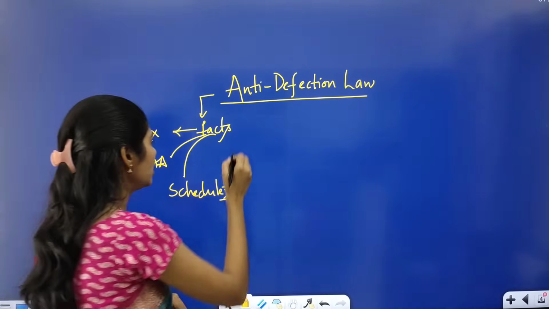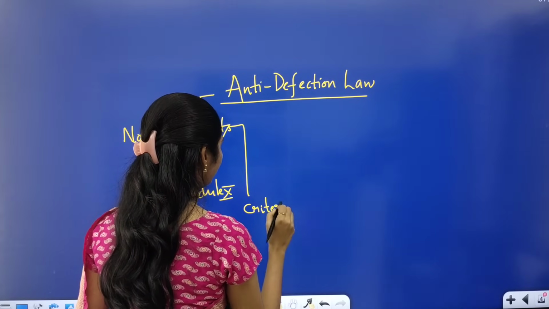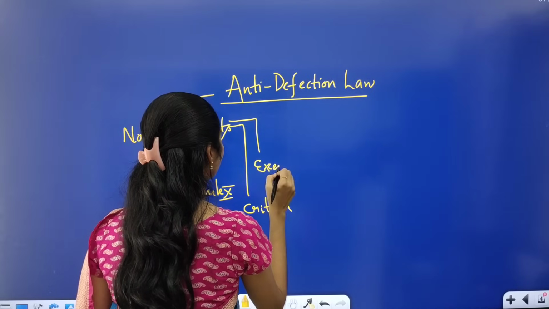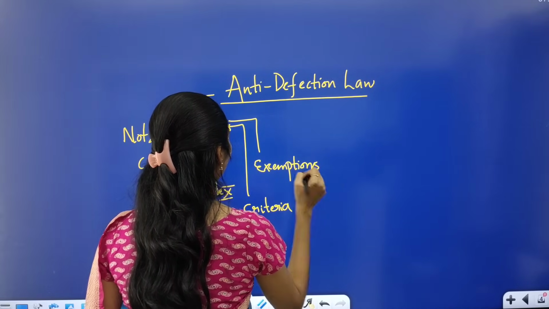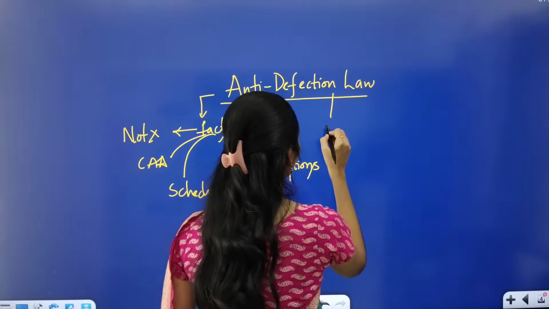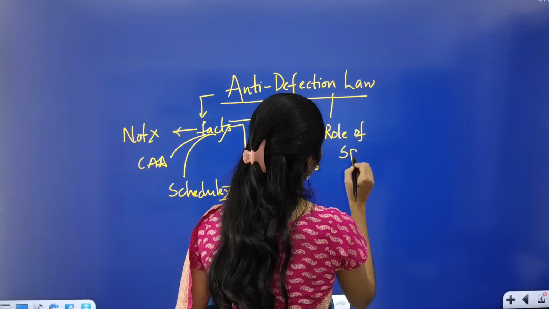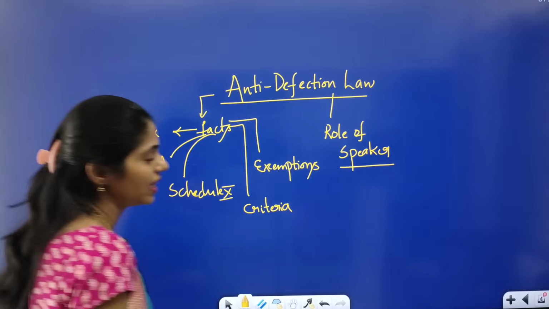And you have to see what the criteria are and what the exemptions are. And you have to see here what the role of the Speaker is. Why am I saying Speaker here?